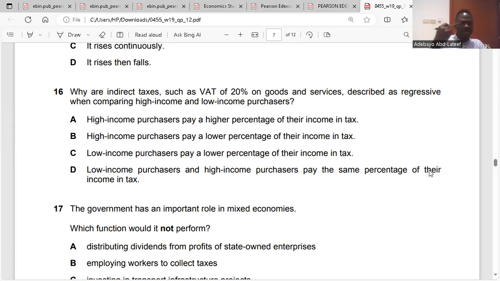So do you get the point I make here? Yes. So the answer is B: high income purchasers pay a low percentage of their income in tax. Is it clear? Yes.